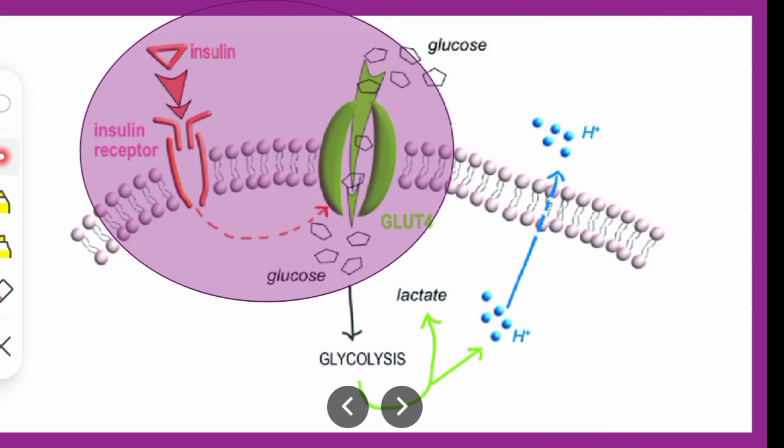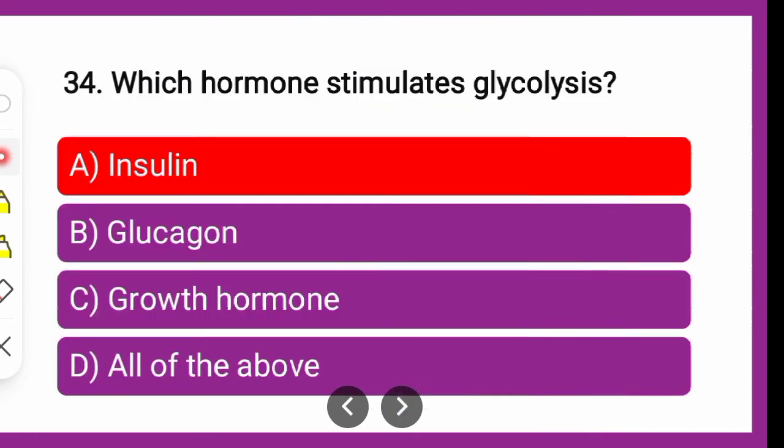The insulin released is responsible for metabolizing the glucose, wherein the glucose is utilized by various body tissues through various reactions, for example glycolysis, and it gets metabolized. So insulin is responsible for increasing glycolysis. So it is stimulating glycolysis, that is insulin.